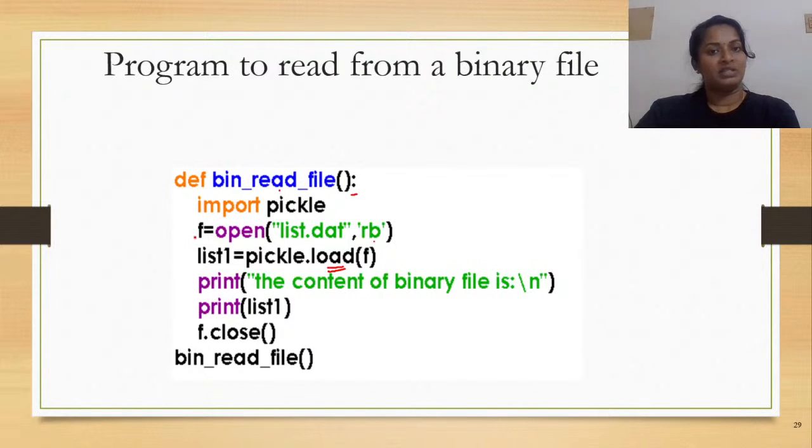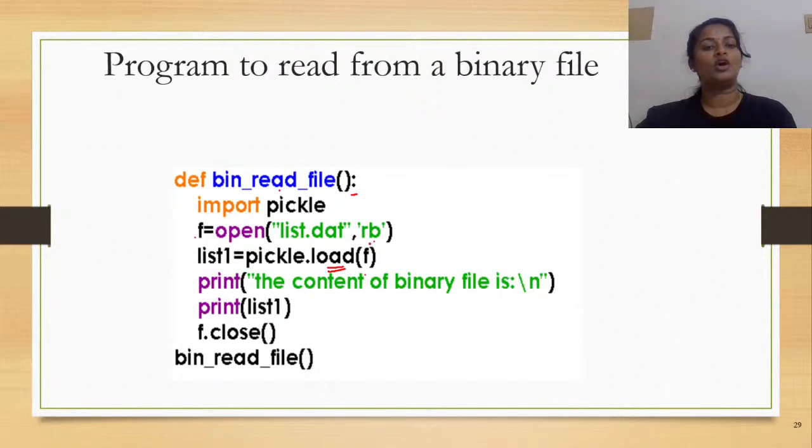Now I have opened the file in the mode and the file handle is F. Now, what am I trying to do? I want to read the contents of the file. So that means the process of unpickling has to happen here. How will it happen? Definitely using your load method, right? So pickle.load of F. Syntax says you need to pass an argument to the load method, and what is the preferable argument? The file handle, right?